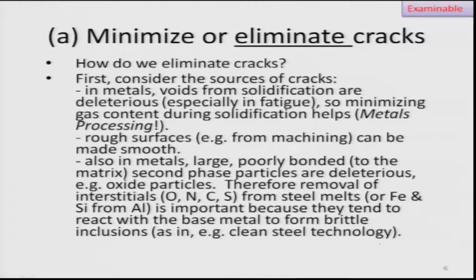Also in metals you can have poorly bonded second phase particles. Suppose you have a dispersion strengthened alloy where you have added something, like oxide dispersed nickel or oxide dispersed steels. These are available in actual applications, but the bonding between the oxide and the steel, or the oxide and the nickel, may not be perfect. Basically, ceramics and metals may not be compatible as far as bonding and thermal expansion are concerned. So there is a chance of void nucleation.